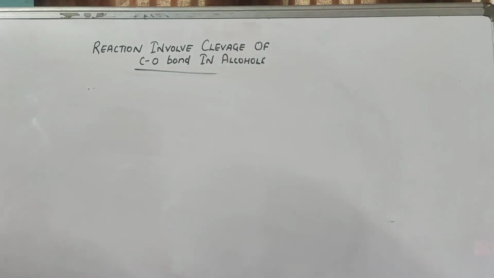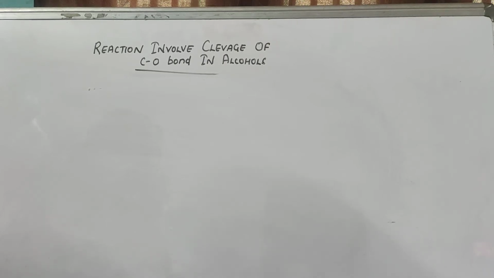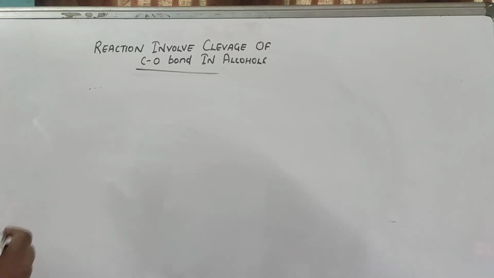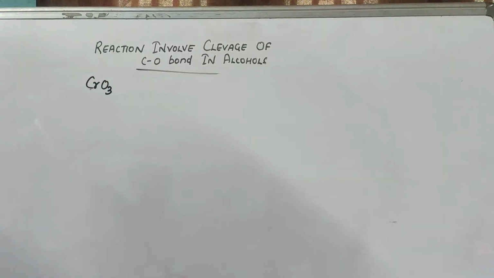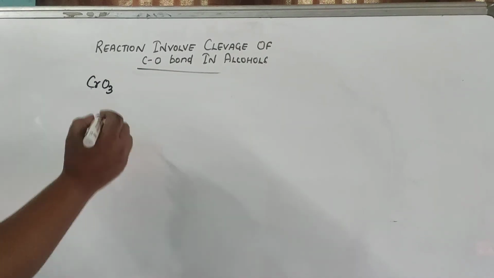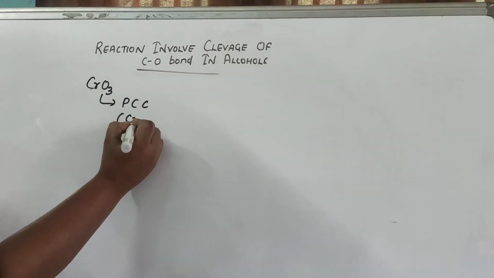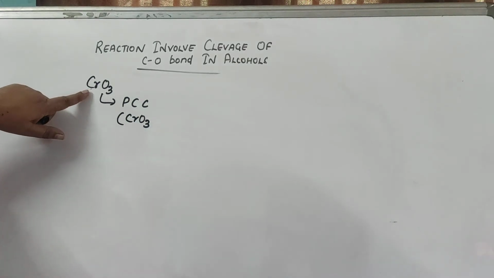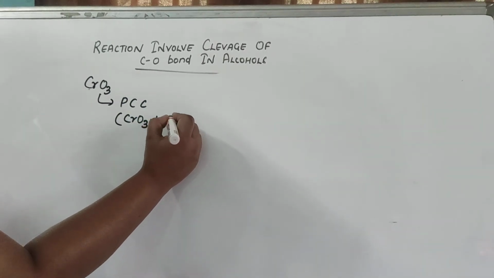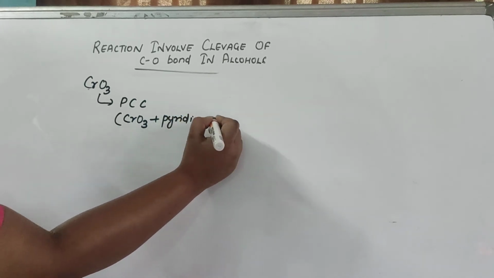A better reagent for oxidation of primary alcohol to aldehyde in good yield is pyridinium chlorochromate, a complex of chromium trioxide, the same CrO3, with pyridine and HCl.